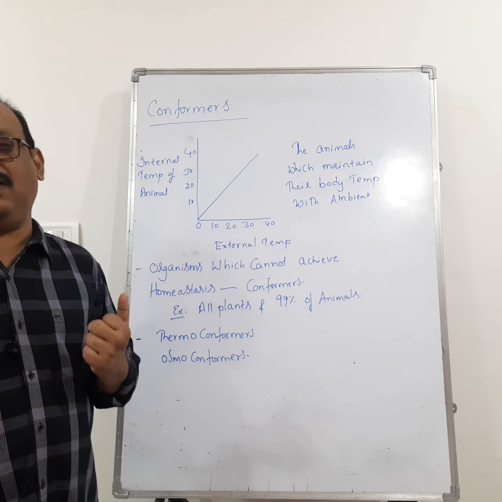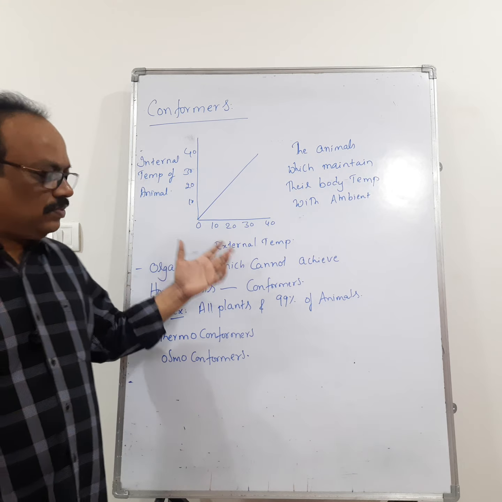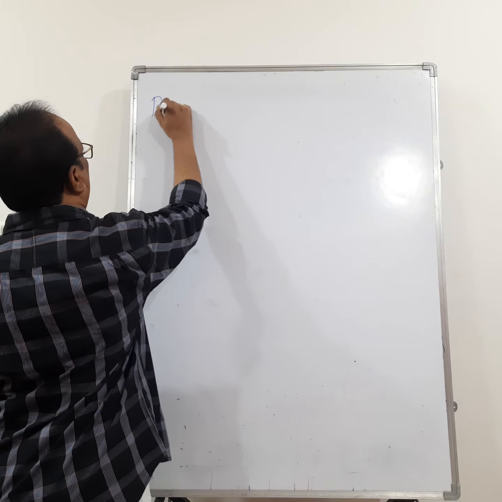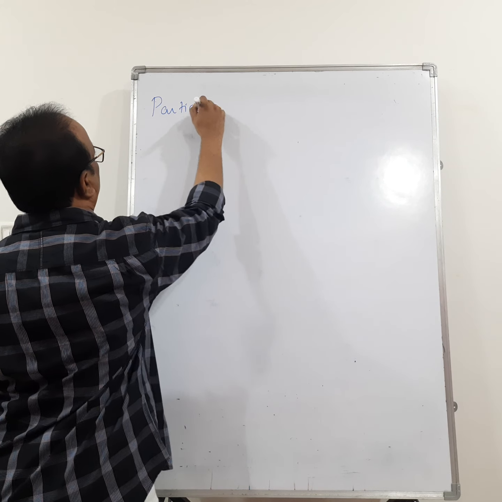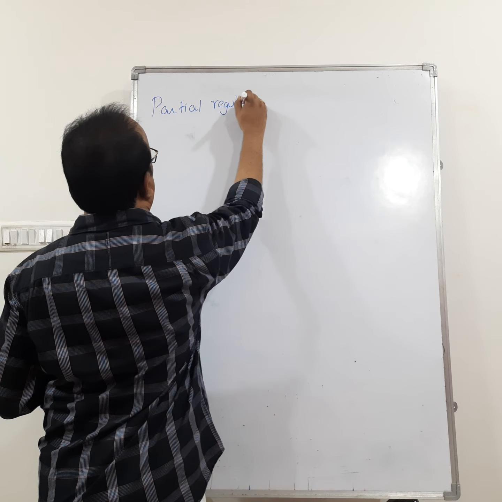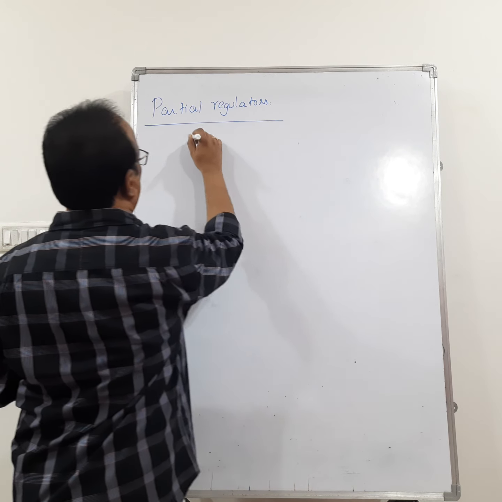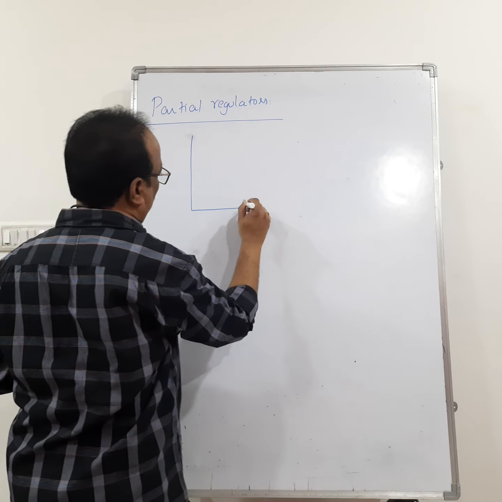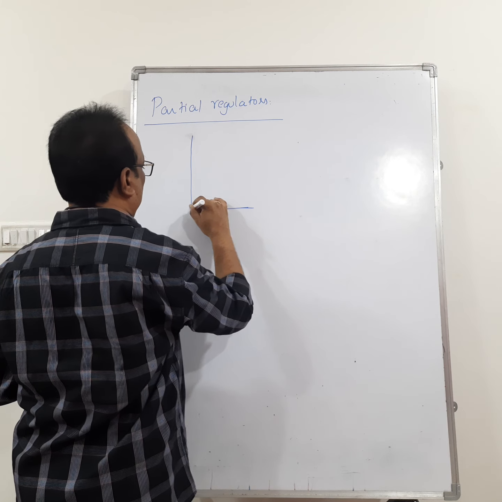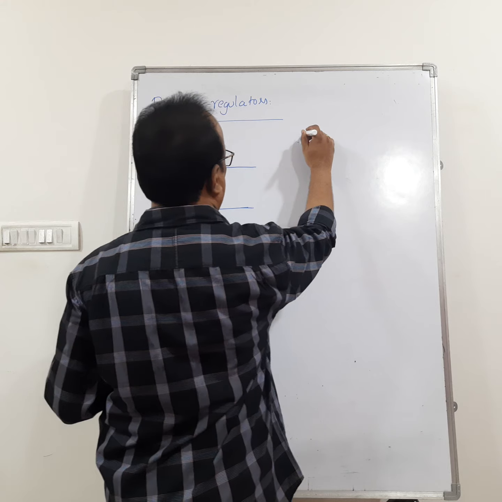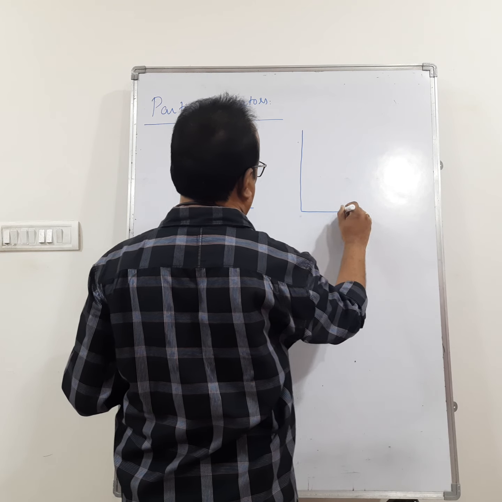Then for example, we'll go to the board. The next one is partial regulators. So we can draw two types of diagrams here. This is one type of diagram for partial regulation.